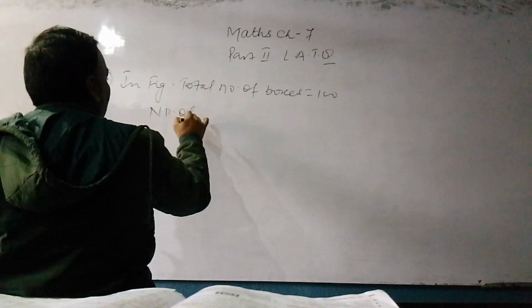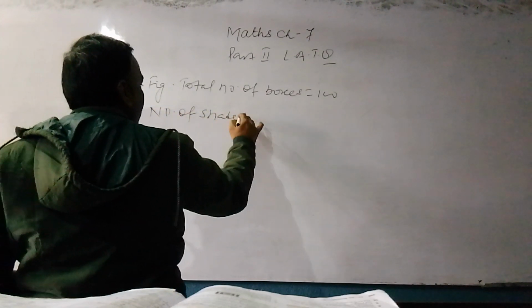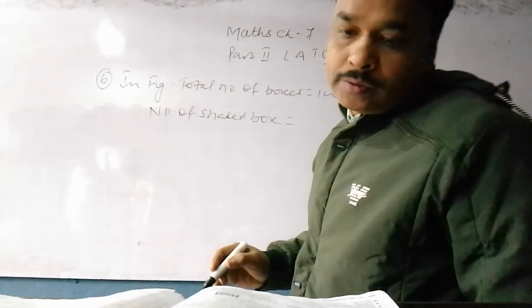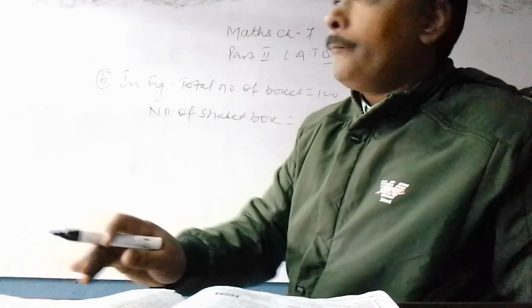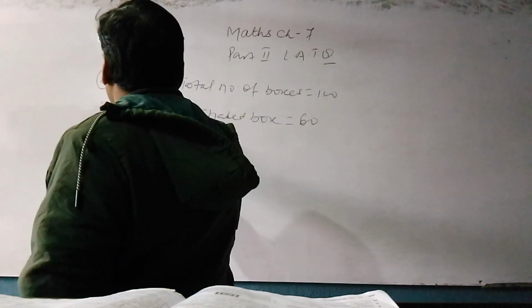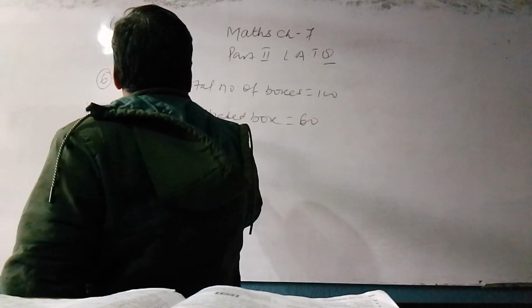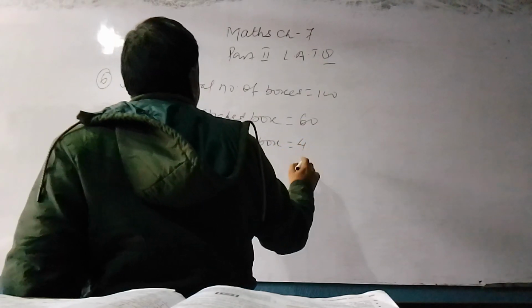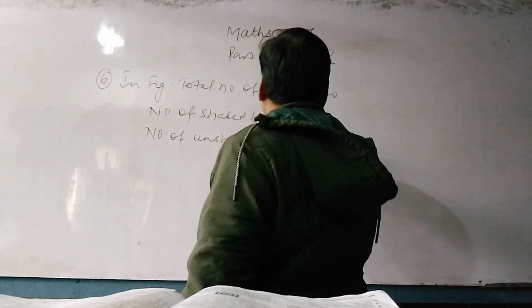And number of shaded boxes is equal to 60. The number of unshaded boxes is equal to 100 minus 60 is equal to 40.